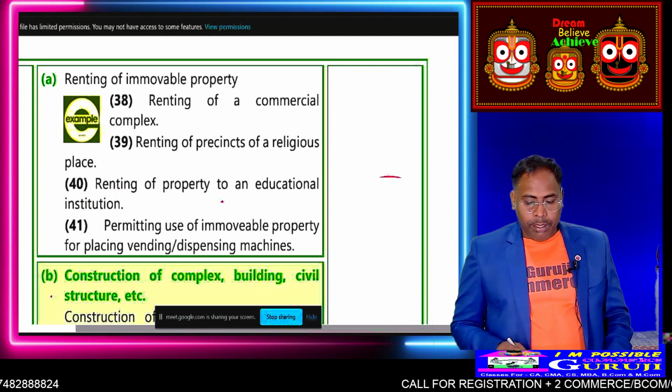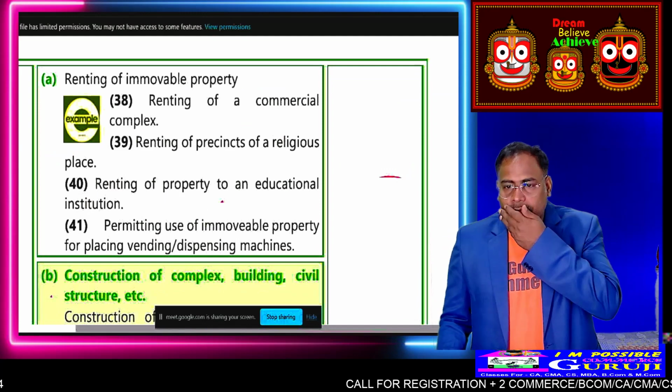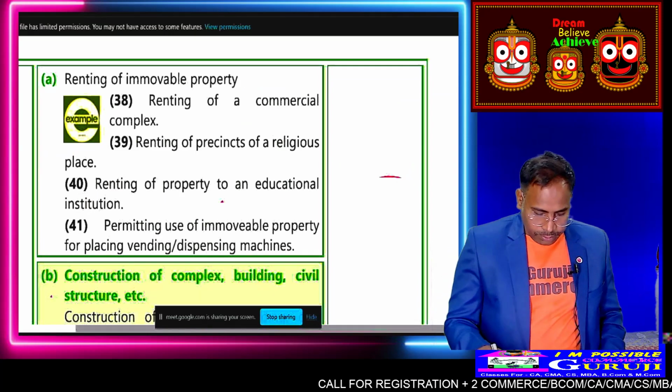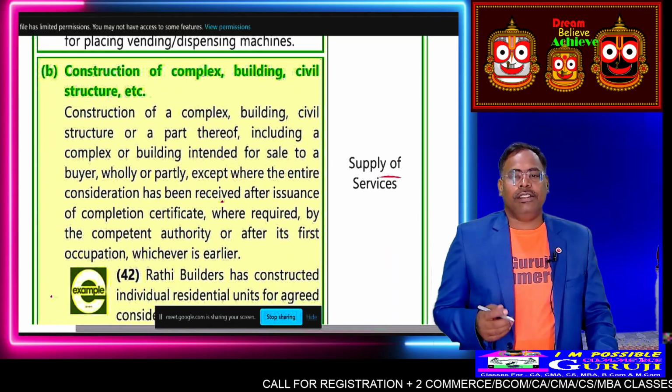Renting of immovable property. Then construction of complex or building structure.